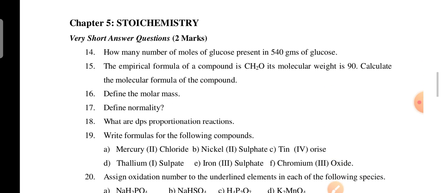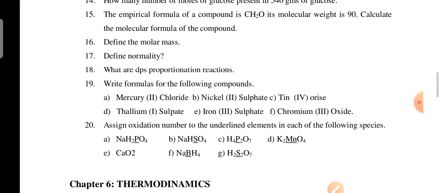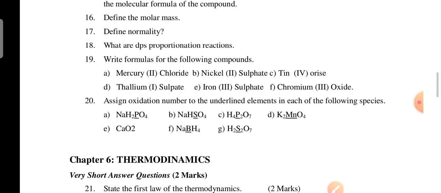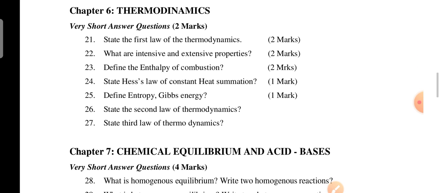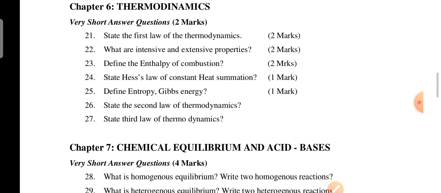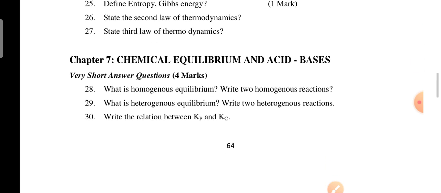Next coming to stoichiometry, 1 mark questions, not 2 marks questions, actual 1 mark questions only. These all come under 1 mark questions. Next coming to the 6th unit, 2 marks questions. Next 7th unit, 4 marks questions, not 4, very short answers. So you read the question, it will come as 4 or 1, don't bother, you have to read the question with the answer, that's it.